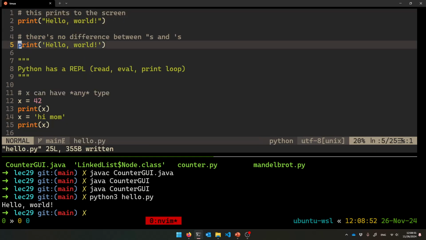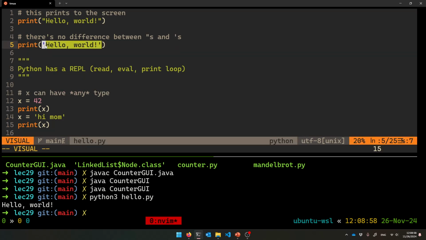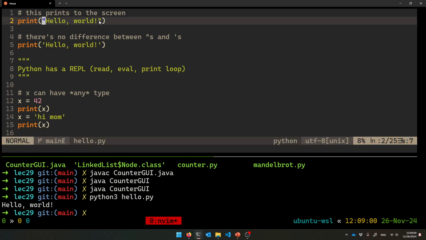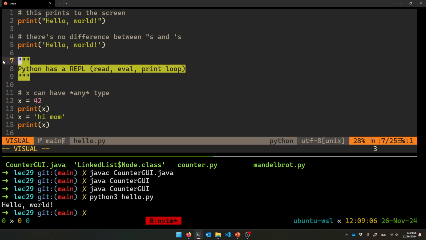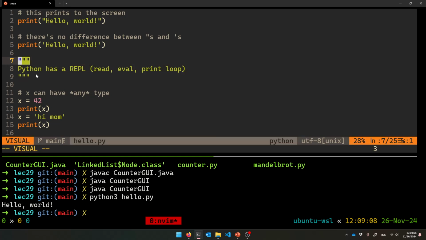So here, first thing, Python does not care. There's no such thing as a single character, so it's always a string. You're using either double quotes or single quotes for strings in Python. There's no difference. Multi-line comments are just like big long triple quoted strings. This could have been single quotes. All right.